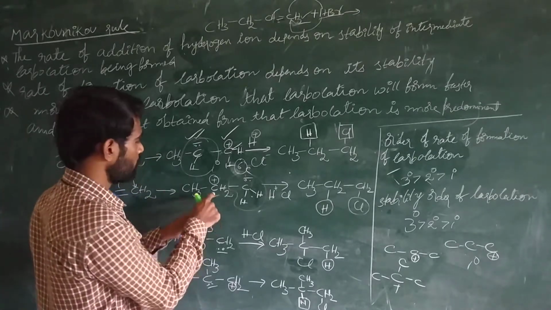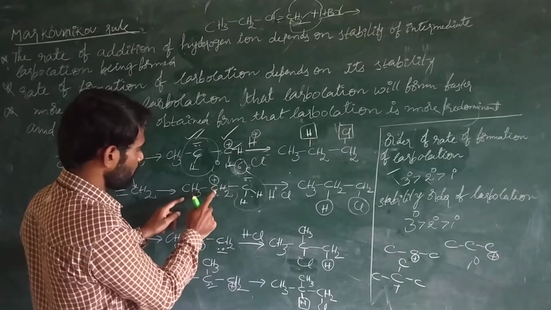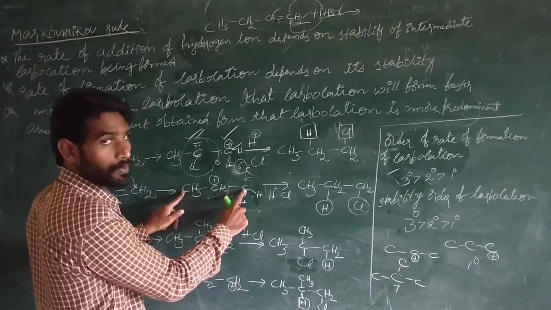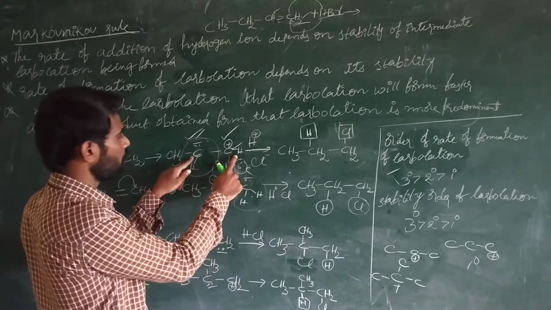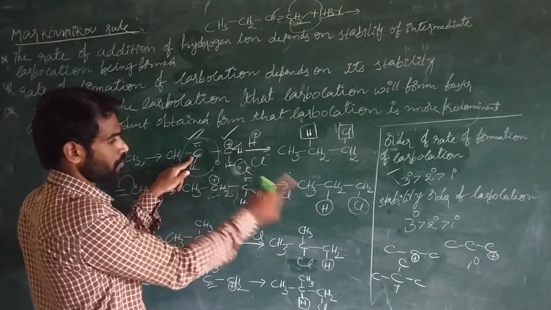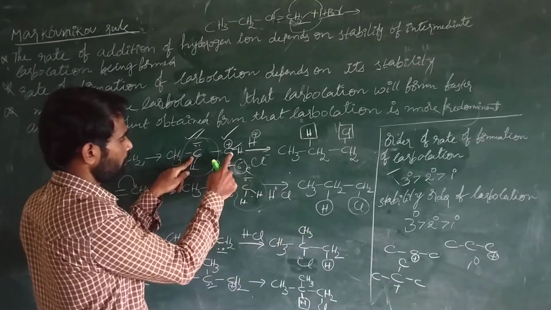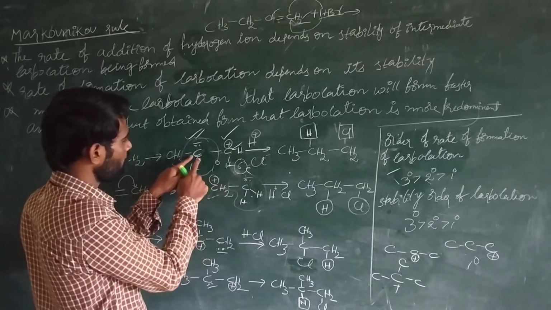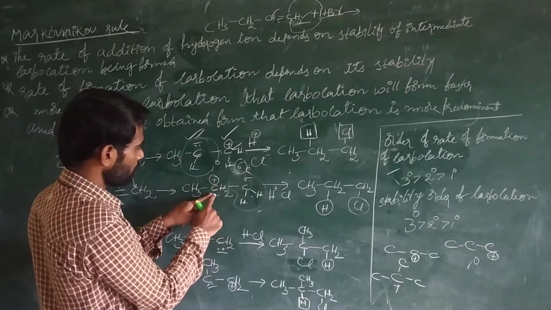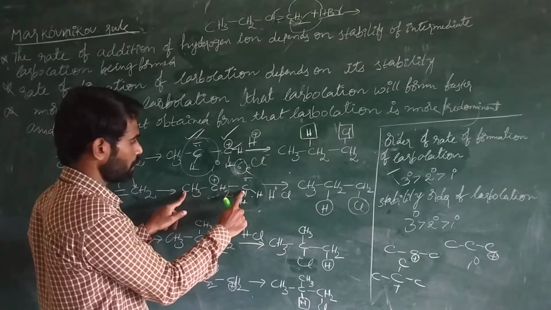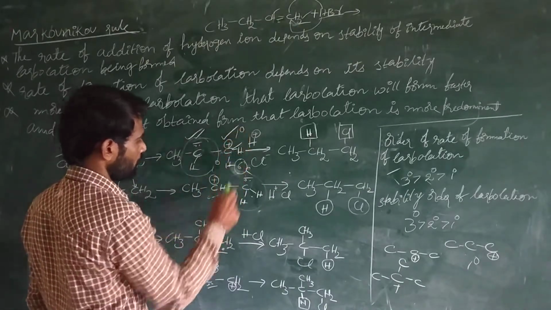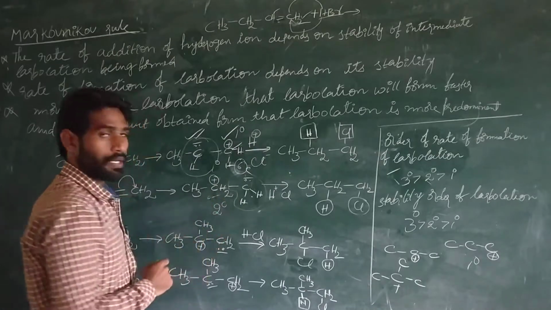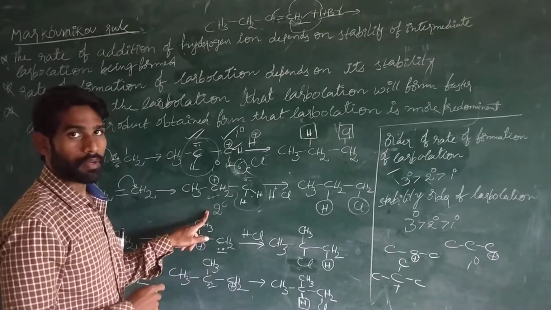Yes or no? This is the secondary carbocation because this positive charged carbon is attached to two carbon atoms. In the other case, this carbocation is attached to only one carbon. But in this case, this carbocation is attached to two other carbons. So that's why it is a secondary carbocation. This is the primary carbocation and this one is the secondary carbocation.